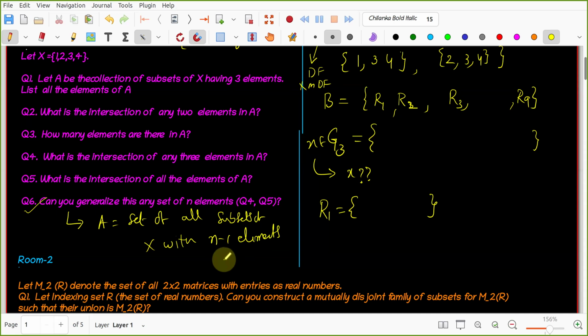And again, if you take any 2 or 3 like that, the intersection will have at least one element. If you intersect all of them, then only you will get the empty set. Okay? All of you think. Now, can you tick yes if you understand the problem fully?